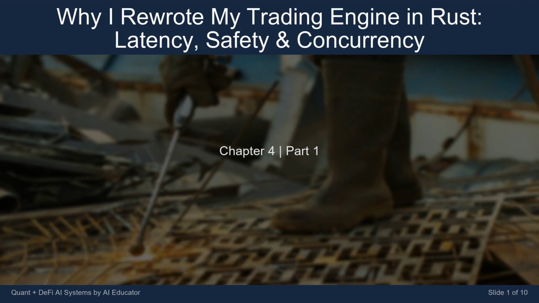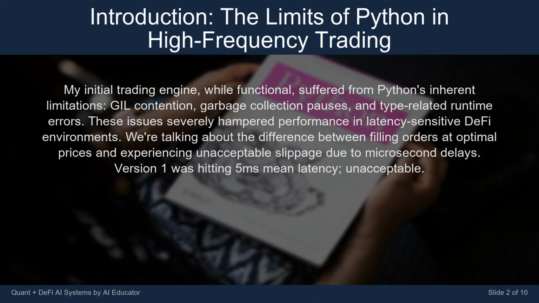Today's lesson is titled Why I Rewrote My Trading Engine in Rust: latency, safety and concurrency. My initial trading engine, while functional, suffered from Python's inherent limitations: GIL contention, garbage collection pauses, and type-related runtime errors. These issues severely hampered performance in latency-sensitive DeFi environments. We're talking about the difference between filling orders at optimal prices and experiencing unacceptable slippage due to microsecond delays.